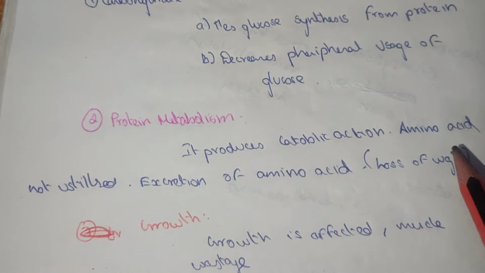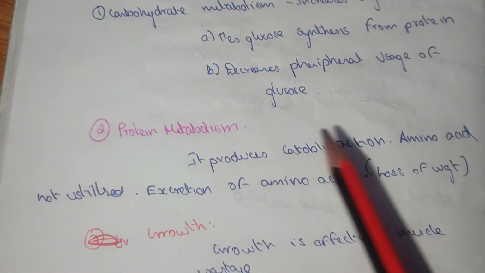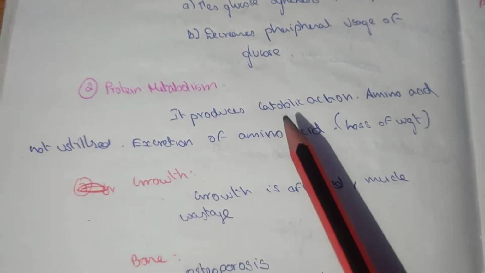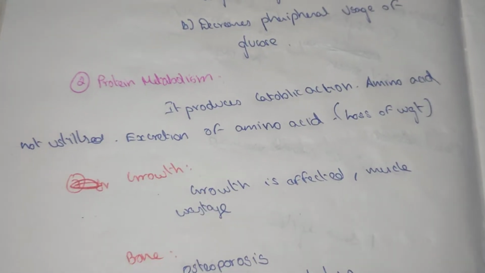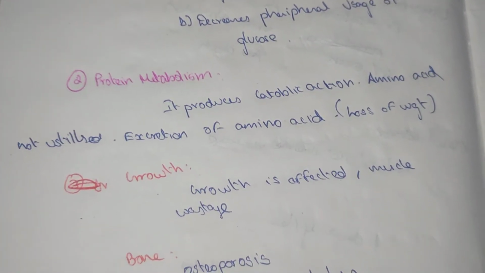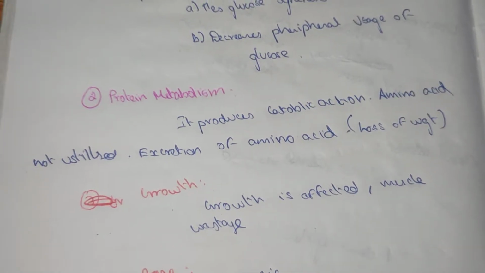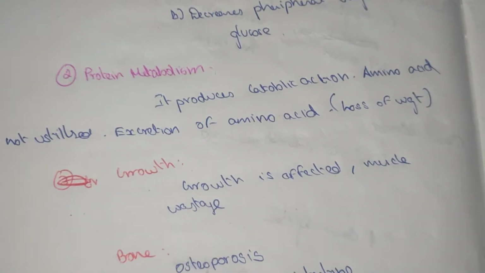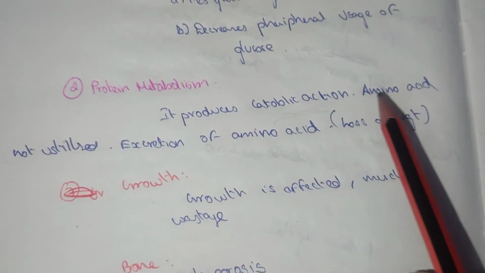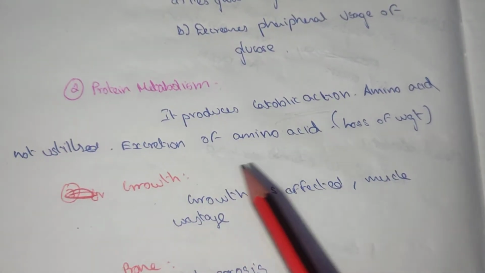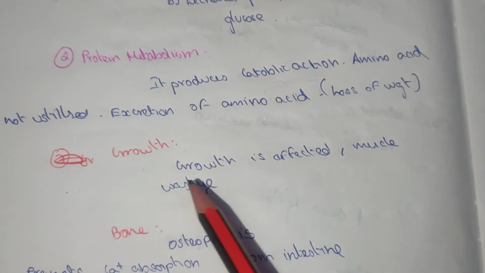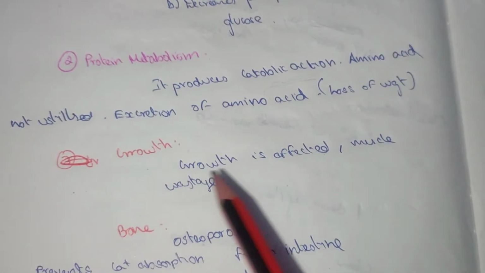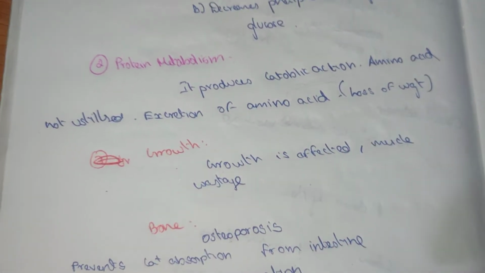The protein metabolism: it produces a catabolic action in which the amino acids are not utilized and there is excretion of amino acids, and there is loss of weight with corticosteroids. But with anabolic steroids, there is usage of amino acids, so there is gain of weight and increase in muscle mass. Here in protein metabolism there is catabolic action, so there is no utilization of amino acids, which causes loss of weight. Growth is also affected and the muscles waste.